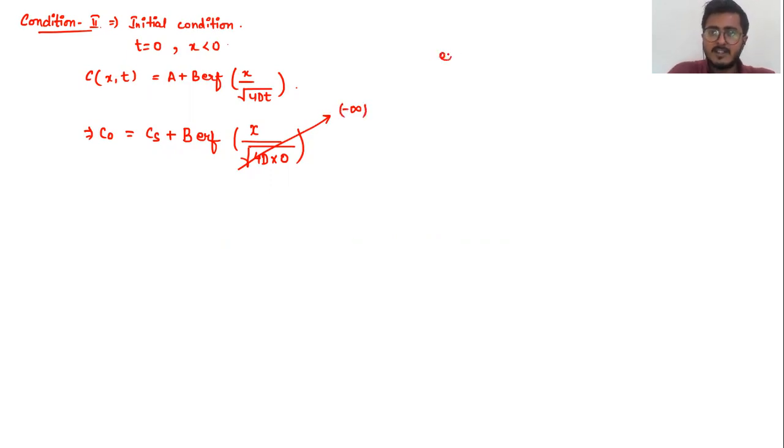As per the definition of the error function, error function of minus infinity is equal to minus 1, right? So if I put this value, C naught is equal to Cs minus B. From here I can say that my B is equal to Cs minus C naught. This is the second equation that we have.